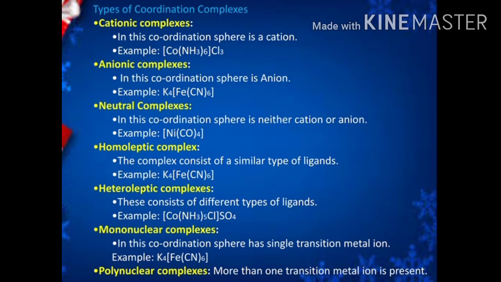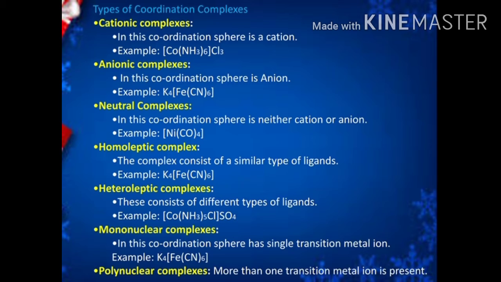Next one is anionic complex. Example, K4[Fe(CN)6]. When this compound undergoes ionization, it produces 4K+ plus [Fe(CN)6]4-. Therefore, here the complex nature is anion because that is carrying a negative charge.